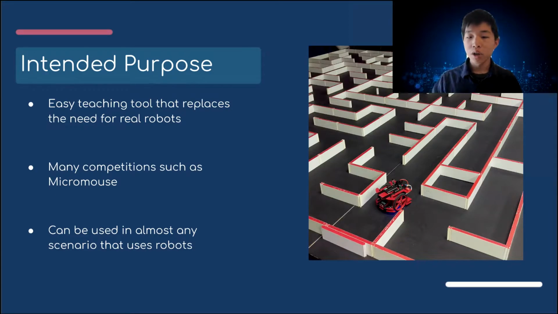There are many competitions students may enter using this application as well. Micromouse, a competition where a robot must navigate a maze in the fastest time, can be practiced online without the high cost of buying real robots. We hope that in the future, this application can be expanded and used in construction jobs. The robot may search the premise to make sure it is easy to navigate. In fact, we also have many other applications we will introduce later in this video.